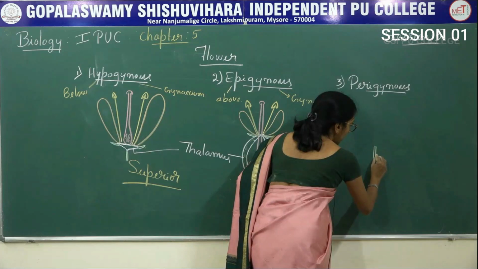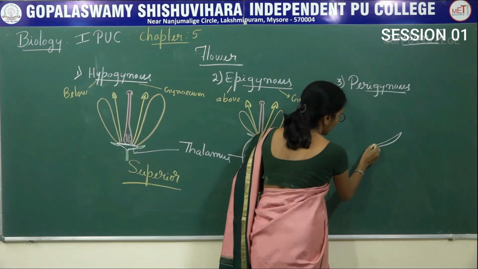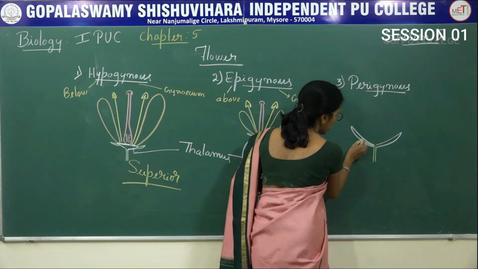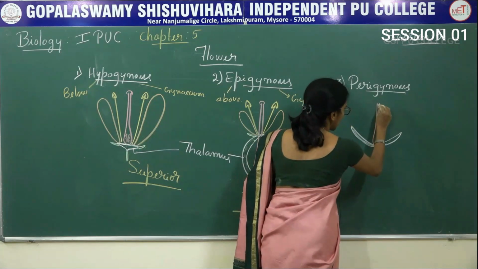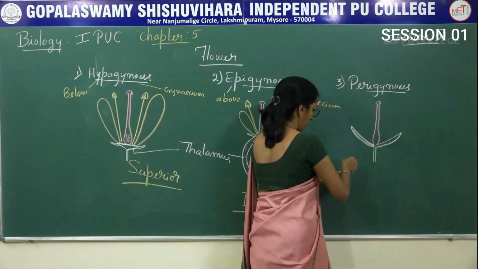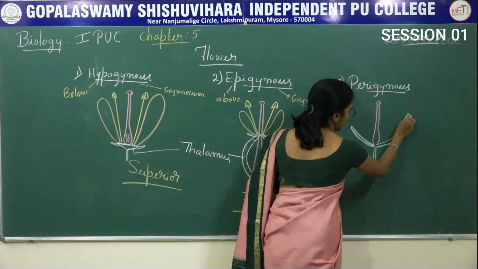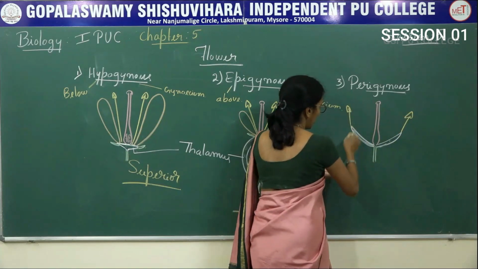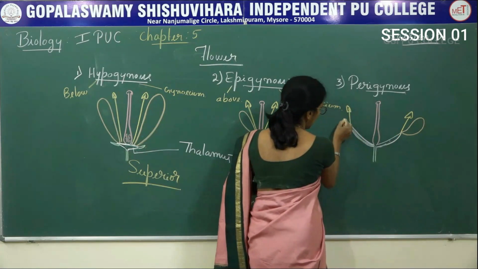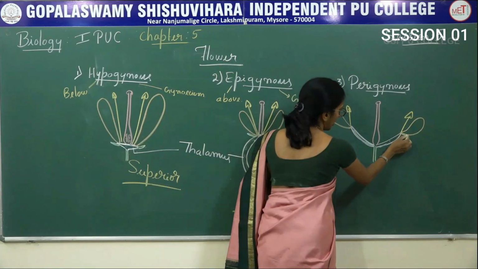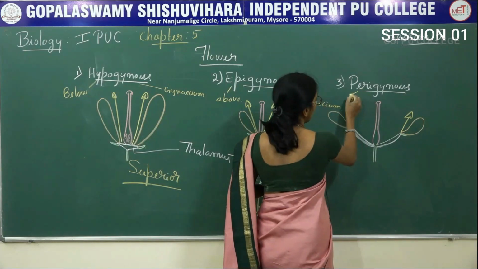Here, this is the pedicel and the thalamus now becomes like this, partially cup-shaped structure, and here there is a presence of carpel, and here there is a presence of stamens, petals and sepals. So now, in this case, peri means surrounding.